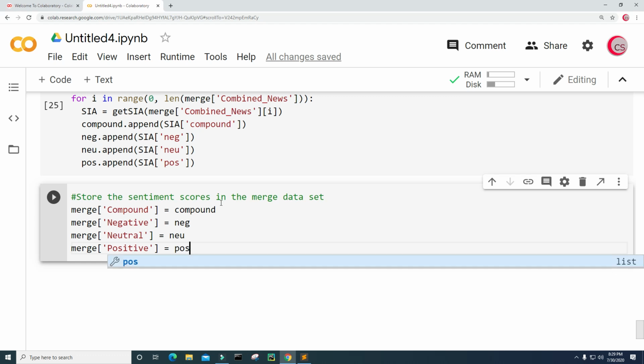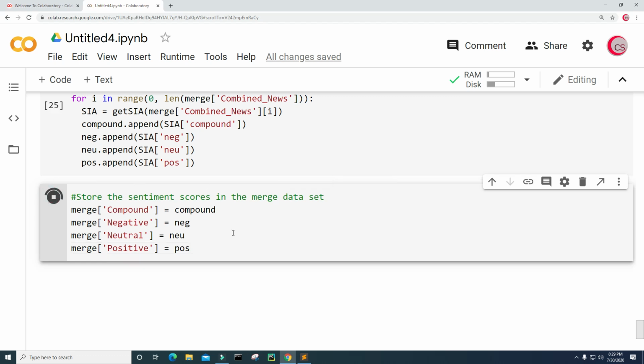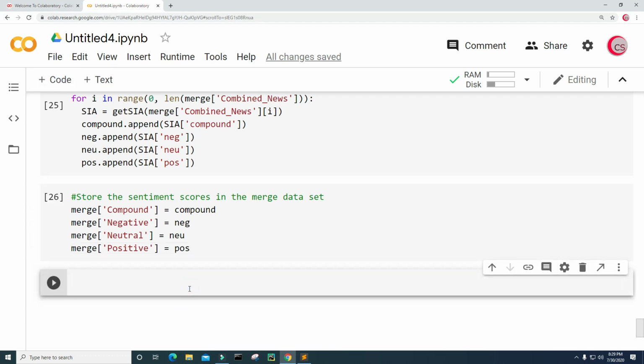Okay, so let's go ahead and run this, and let's create a new cell,